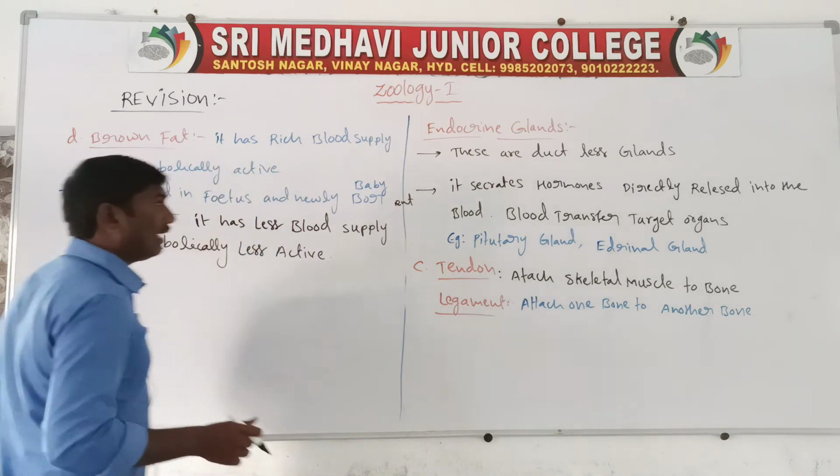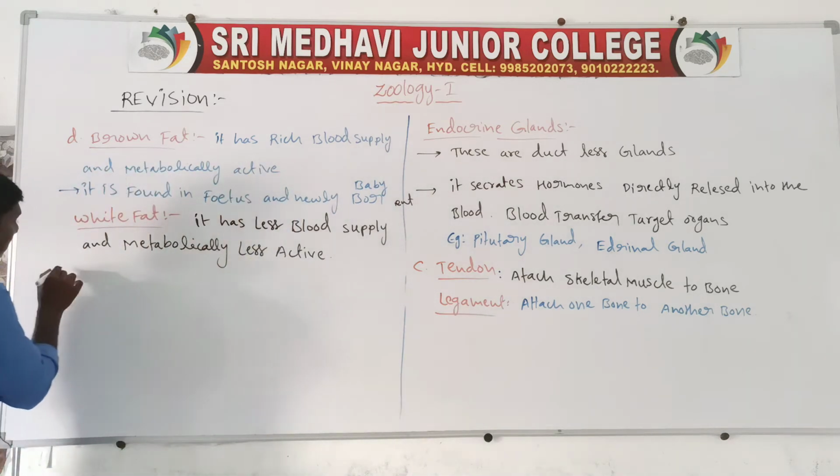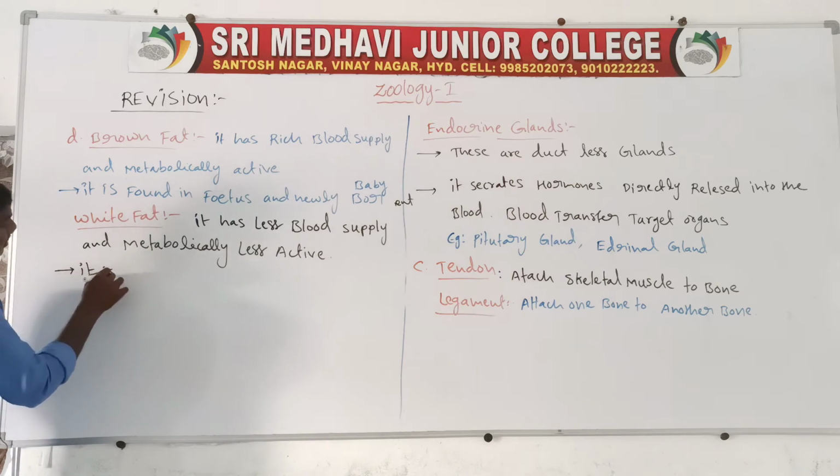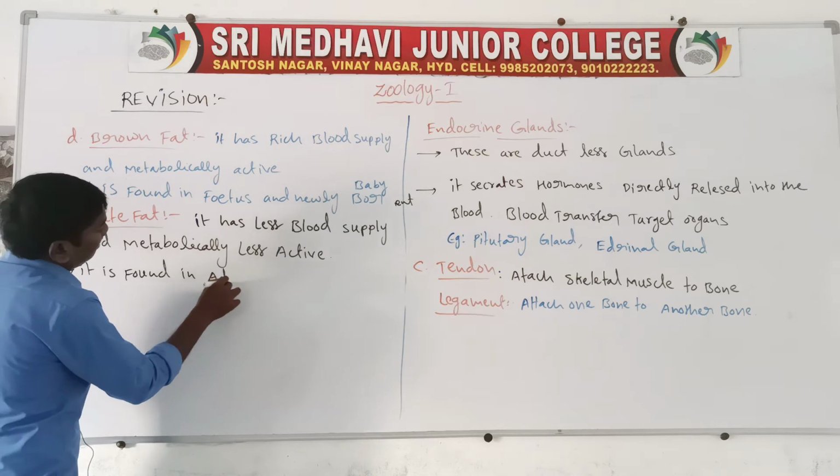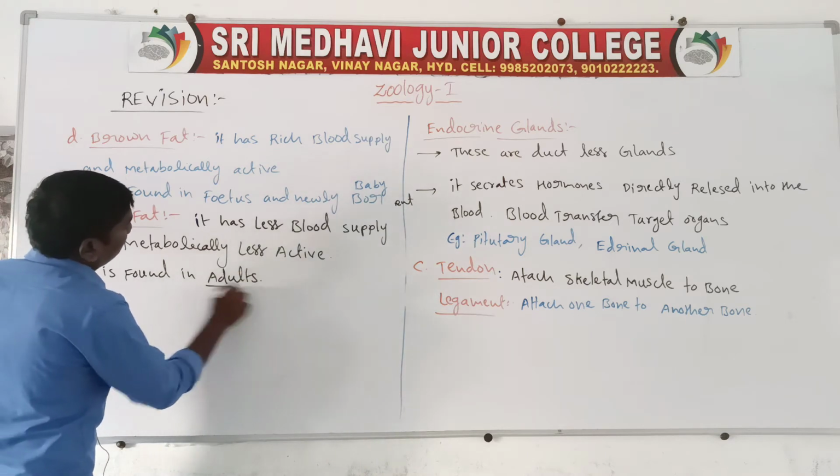It is present in adults. It is found in adults.